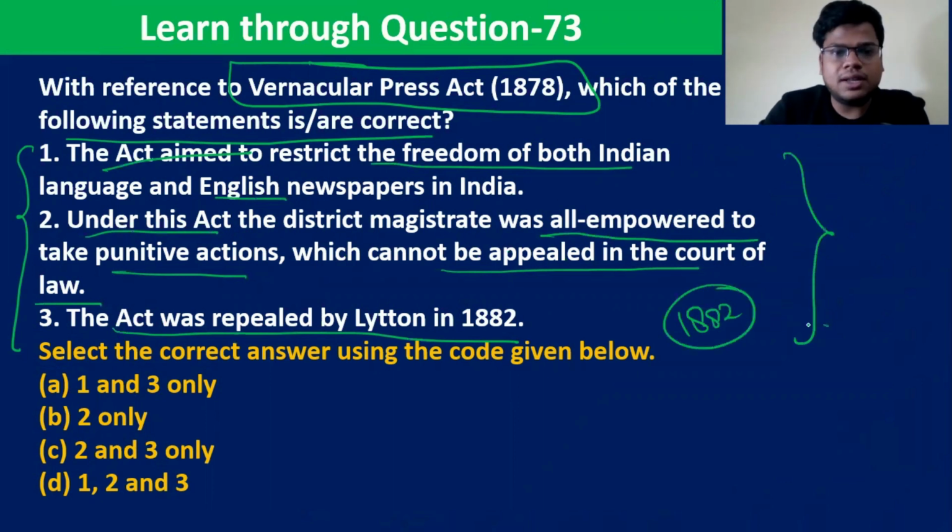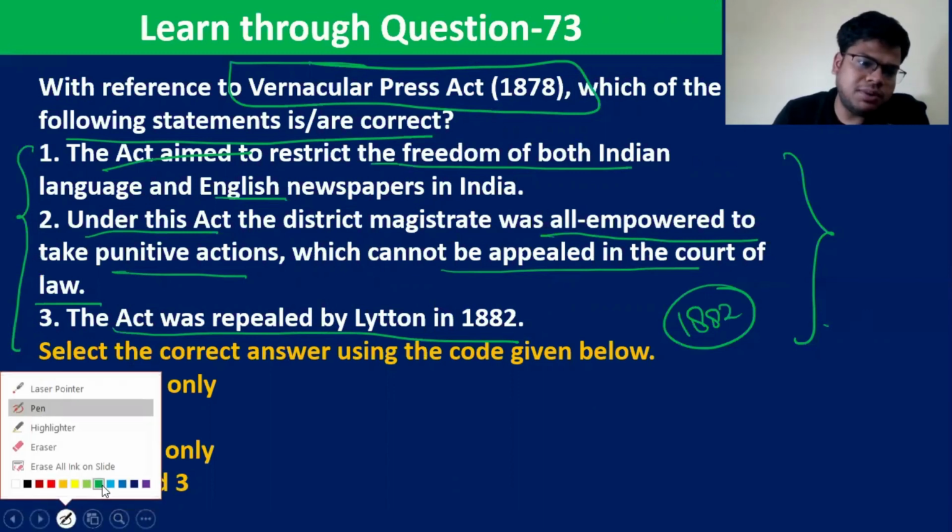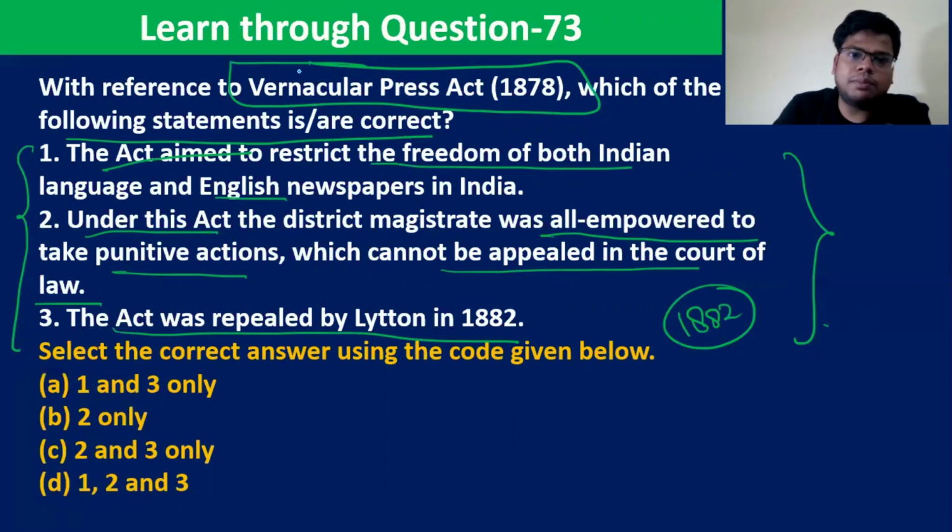So, what is the correct answer? It's a very important act. We have discussed it in detail in the modern nationalism press chapter. So the first statement, the name itself, it was a Vernacular Press Act, right? So it was not aimed at the English newspaper, and that is why one of the newspapers converted into English overnight, right? Amrit Bazar Patrika. So first statement is wrong.